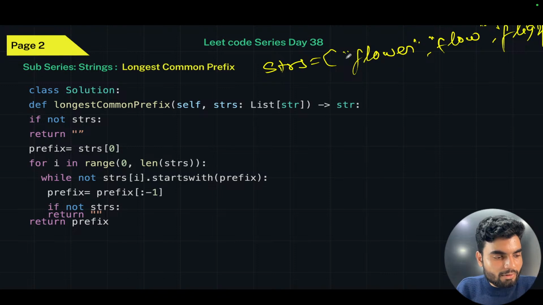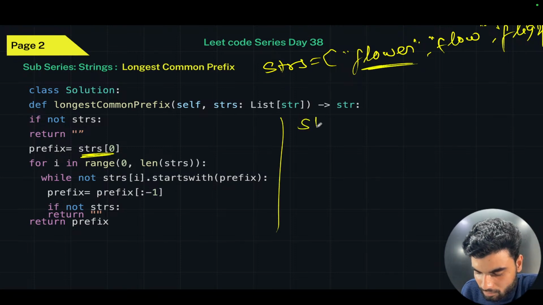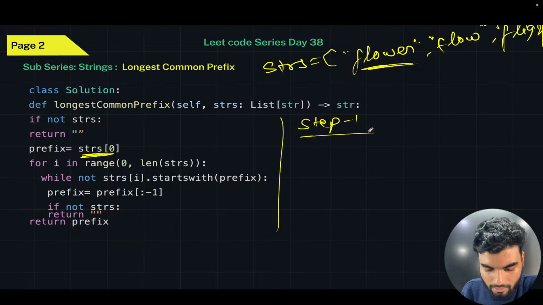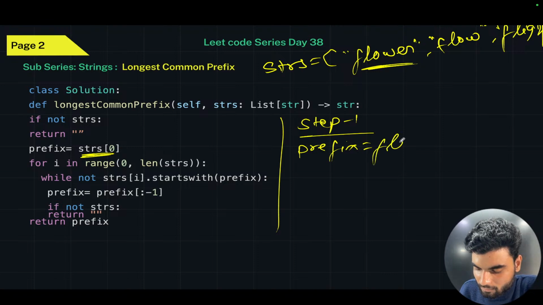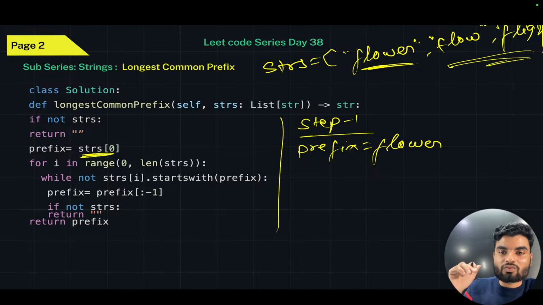Now look at this, we have the 0 index value. This is floor, which means in step number one, prefix has become floor. Cool. Now what we're doing is that we need to check with all the other strings as well what common thing we have.